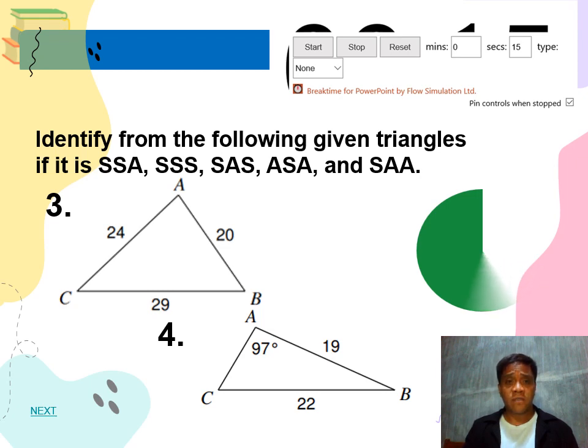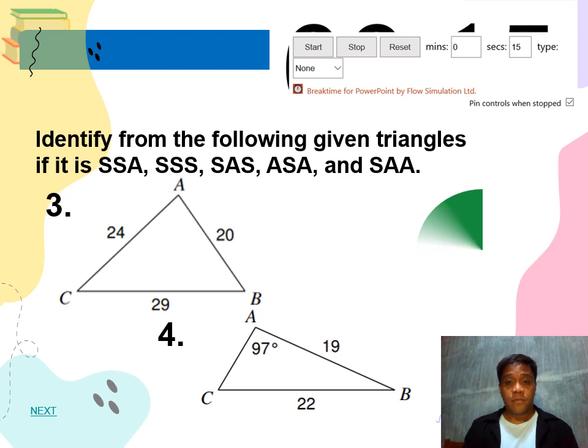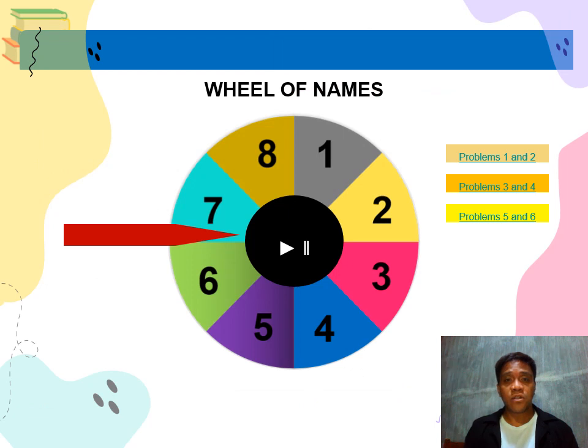For number 3, your answer is SSS. You're correct. How about number 4? Let me hear you. I cannot hear you. Your answer is SSA. Okay, your answer is SSA, and that is correct. So very good, group 7 and group 8. Let's proceed to the next question.